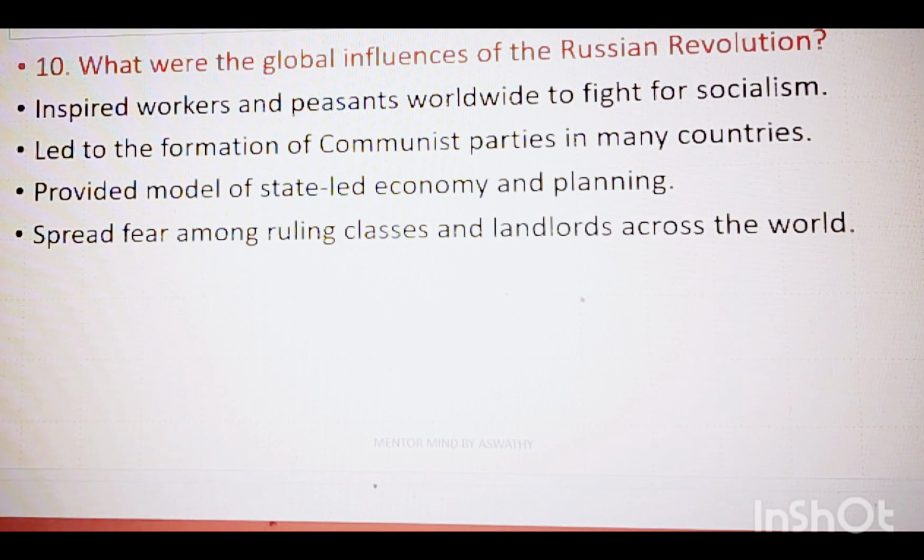The next question is, what were the global influences of the Russian Revolution? This Russian Revolution inspired workers and peasants worldwide to fight for socialism, led to the formation of communist parties in many countries, and as a result provided a model of state-led economy and planning. It also spread fear among the ruling classes and landlords across the world.